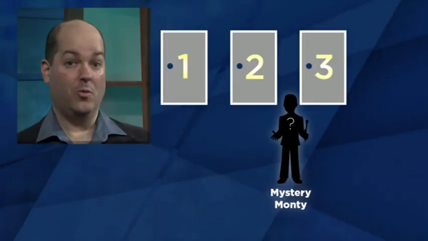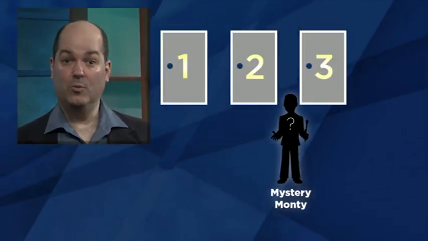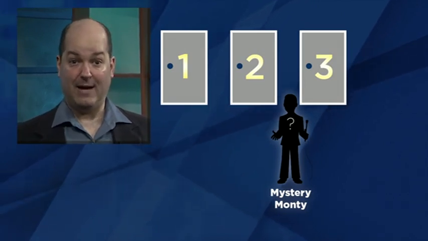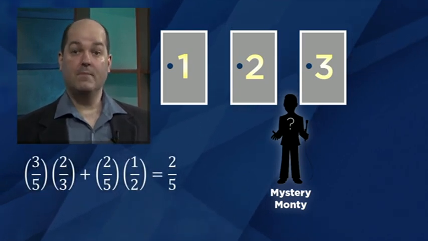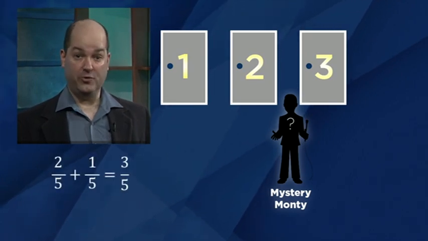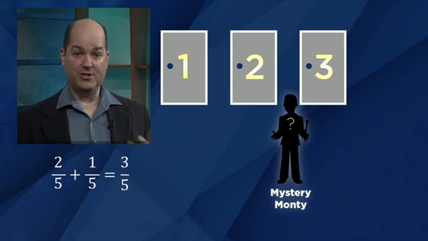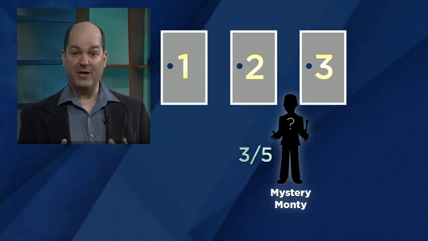Now, with classic Monty, I win by switching 2/3 of the time, and with random Monty, I win by switching half the time. So with Mystery Monty, the probability that I win by switching will be the weighted average of these probabilities, and that's 3/5 times 2/3 plus 2/5 times 1/2. That's equal to 2/5 plus 1/5, which is 3/5. So with Mystery Monty, I'll win by switching 3/5 of the time.